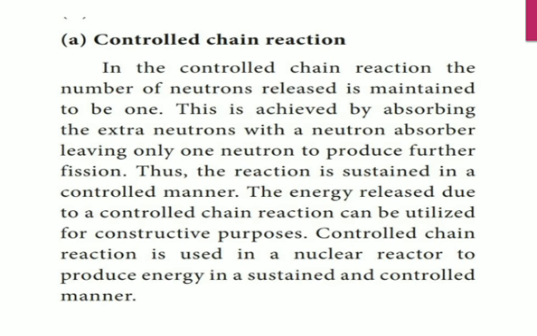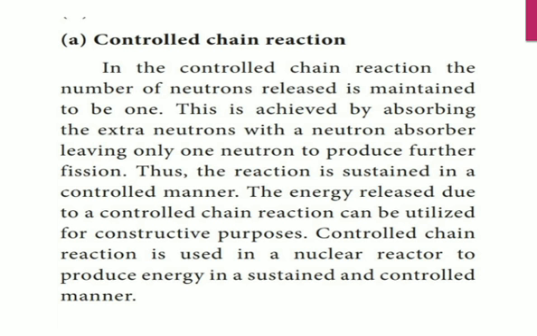This is achieved by absorbing the extra neutrons with a neutron absorber, leaving only one neutron to produce further fission reaction, because one neutron is enough to initiate the further chain reaction. So with the help of neutron absorbers, we can achieve this.